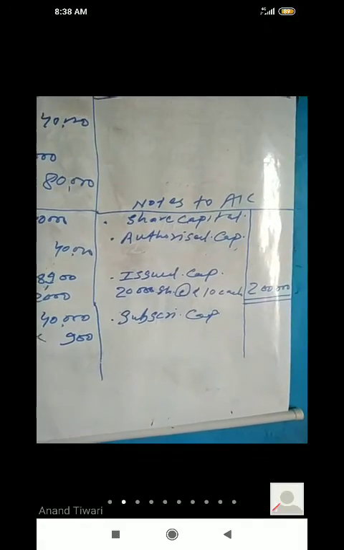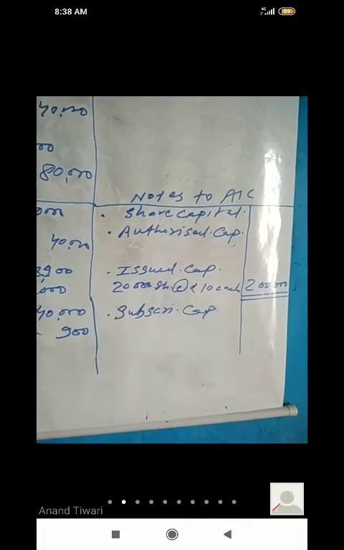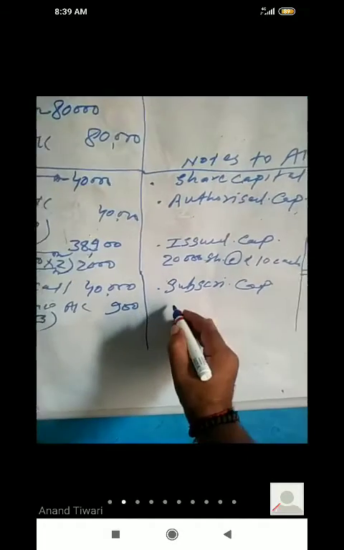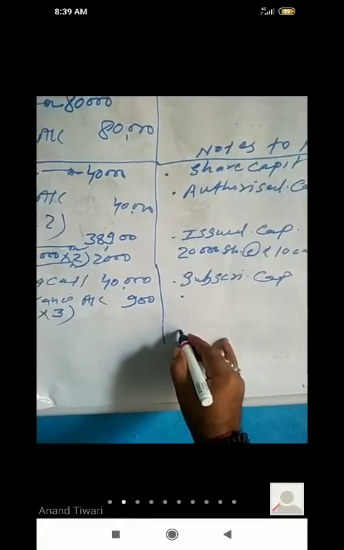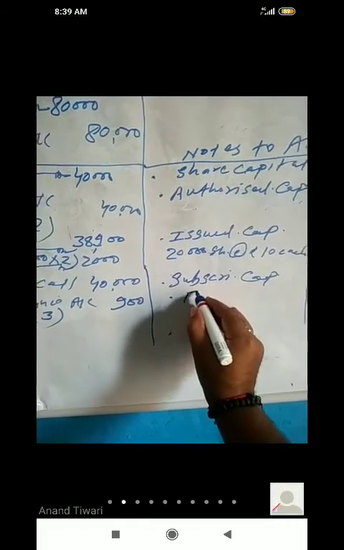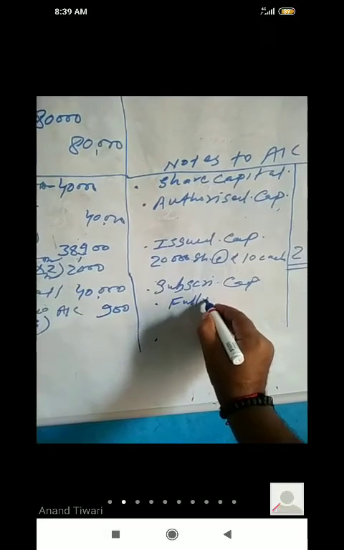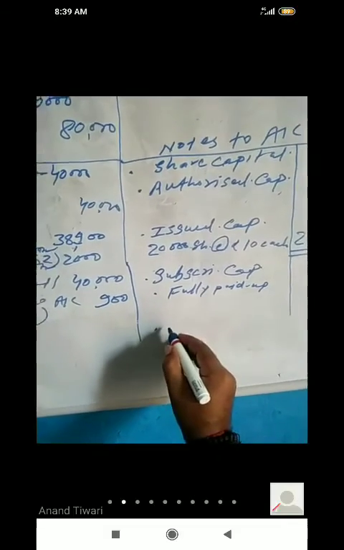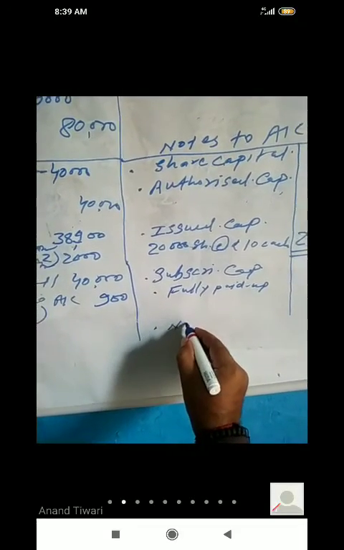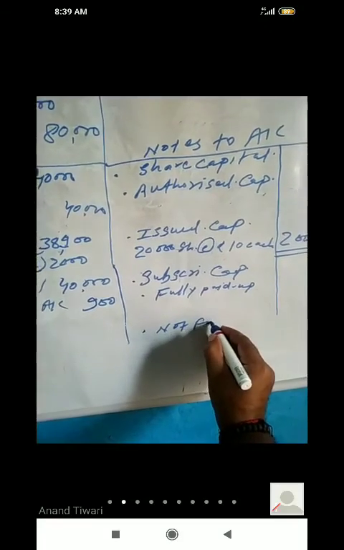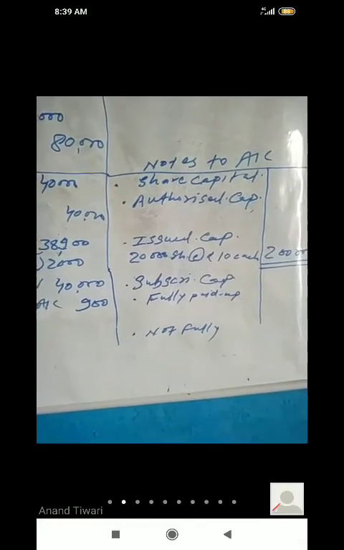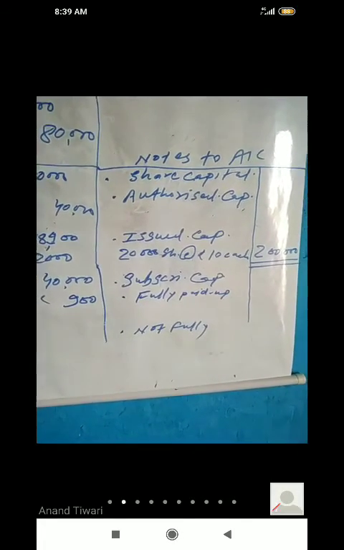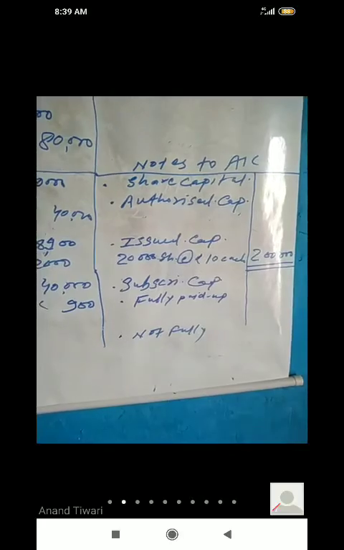In subscribed capital, arrear is included. So this comes under both headings. Here you have to write fully paid up, and here you have to write not fully. Clear? Then in not fully, what you have to write?